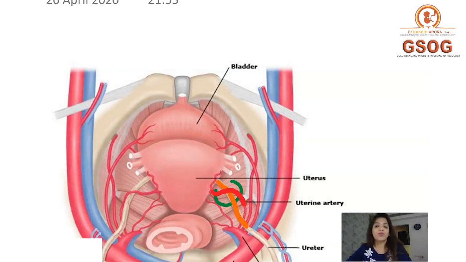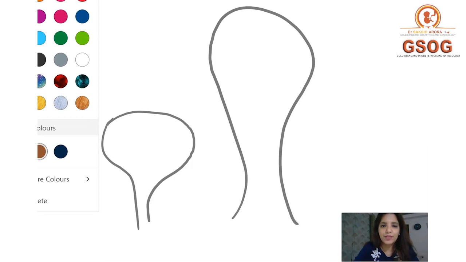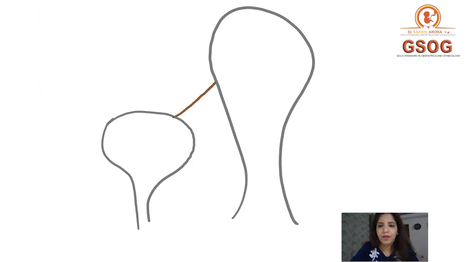There is one more urinary fistula which you have to know, and that is a fistula connecting the bladder to the uterus, called a vesicouterine fistula. Over here we have the bladder, and over here is the uterus, right? So suppose you have a fistula which is connecting the bladder to the uterus.